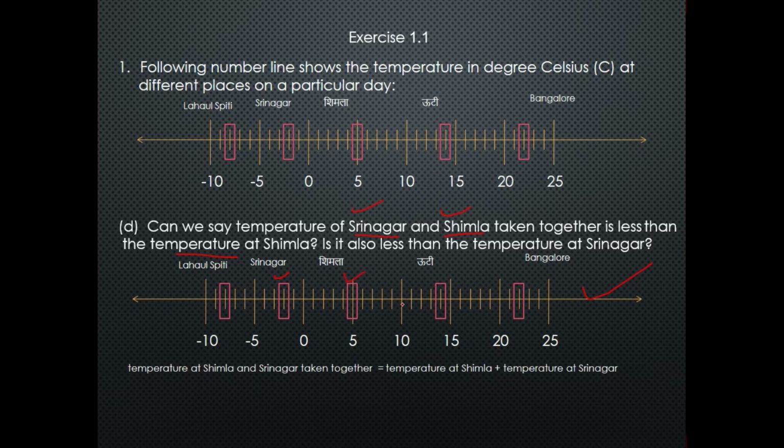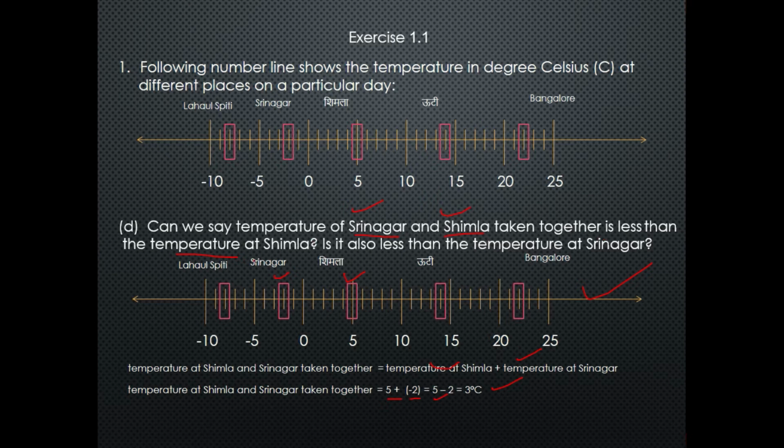So first we will add the temperatures, which is -2 plus 5. So 5 minus 2 is 3 degrees Celsius. So the temperature of Shimla and Srinagar taken together is 3 degrees Celsius.